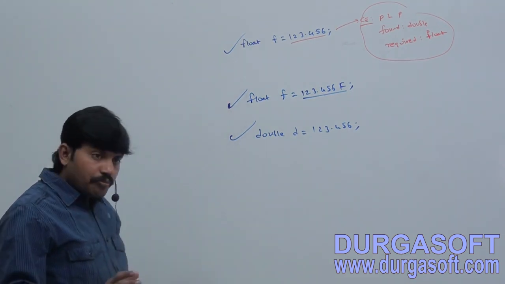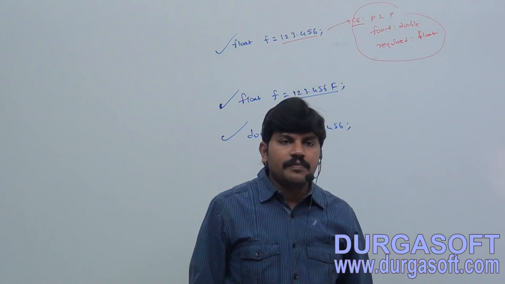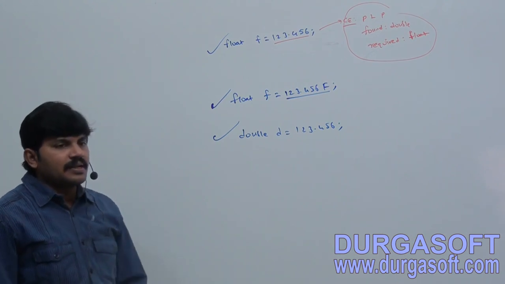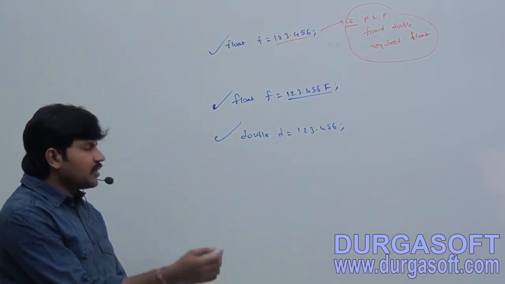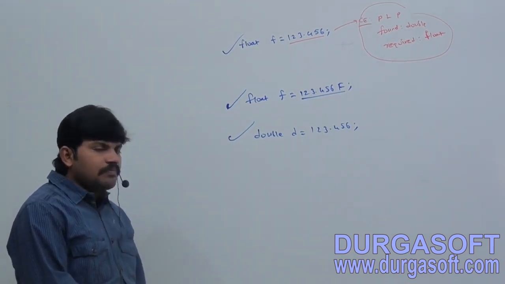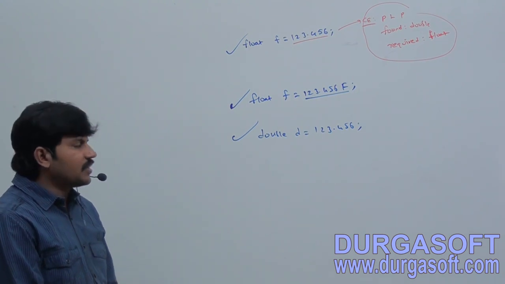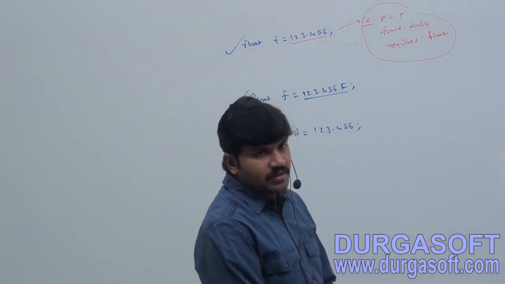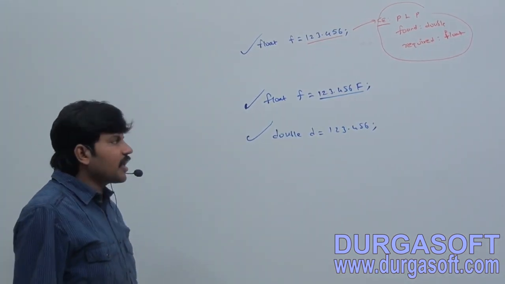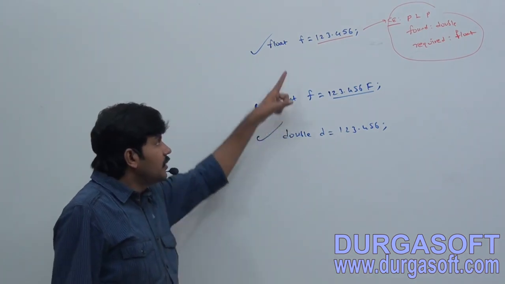Are you getting this? But we can specify a floating point literal as float type by suffixing with small f or capital F. Okay, take these examples.